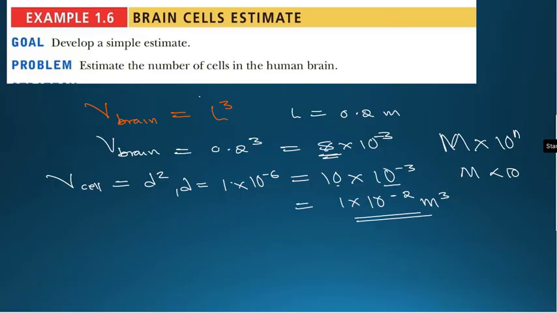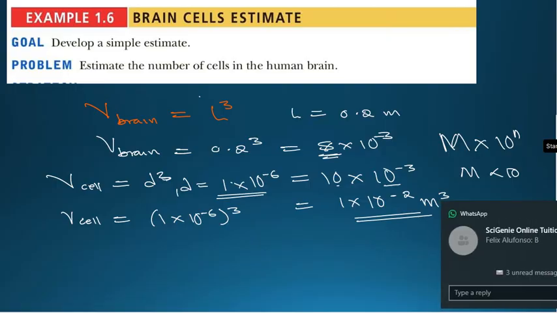What are we going to do now? We are going to square this. Sorry, here we must have cube there. So here is what we do next. Since this is our distance, which we assumed to be the length of a single cell, what we are going to do is now 1 times 10 to the power negative 6 raised to the power 3.